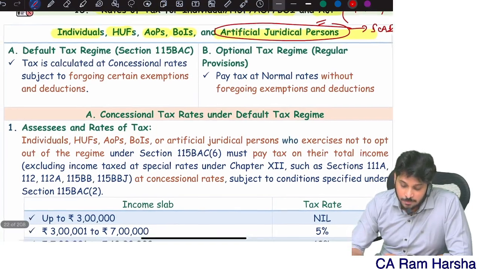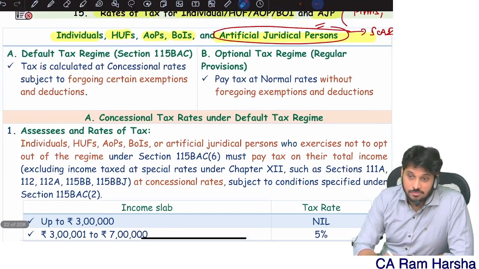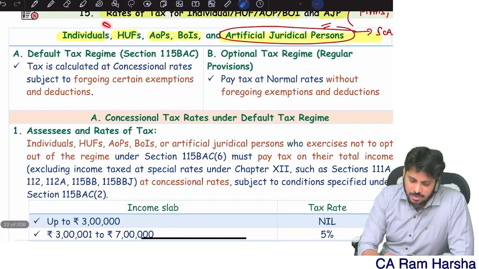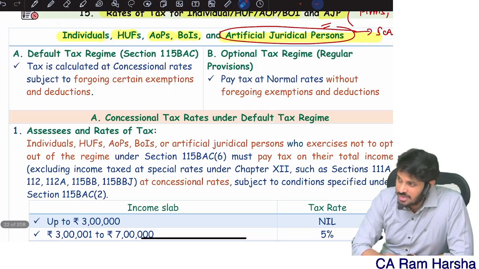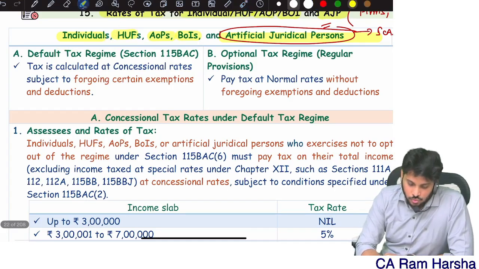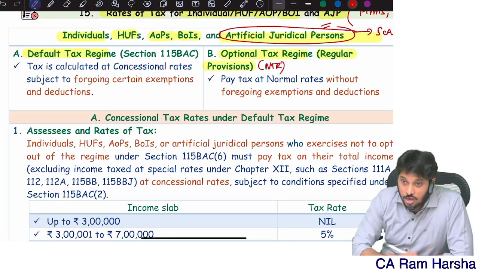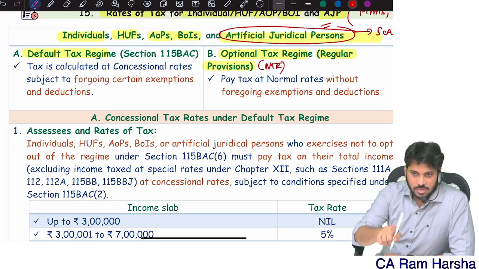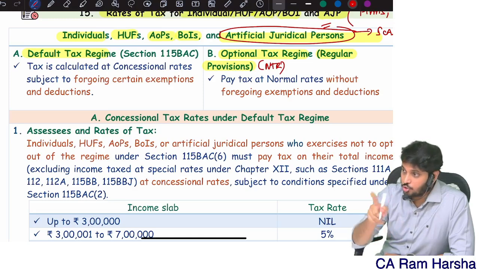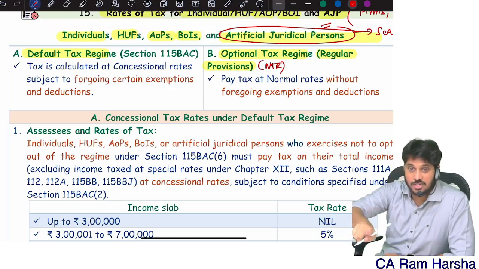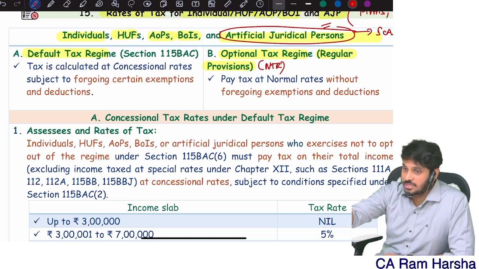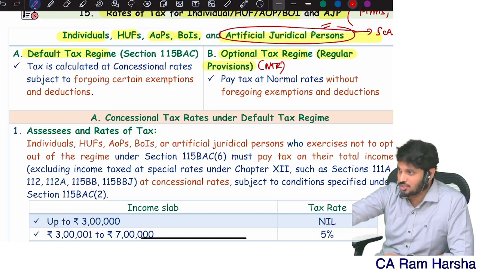Now for them, there are two tax regimes available. But here we are mainly concerned with individuals. We are always focusing on individuals. So there is the default tax regime, and the optional tax regime, which is also called the regular provisions, or the normal tax regime. Sometimes in the exam they will give you: compute tax liability and total income as per regular provisions of income tax, or as per the normal tax regime.